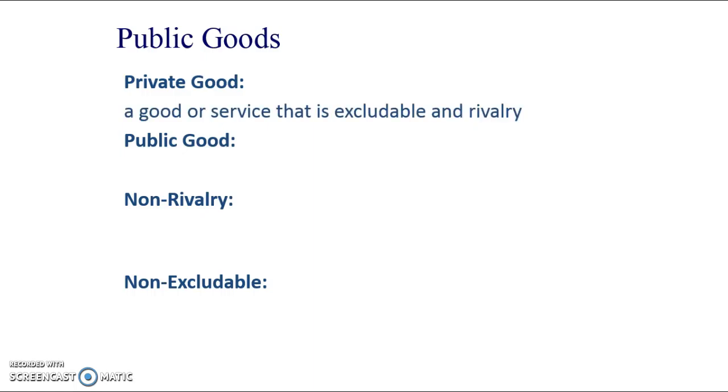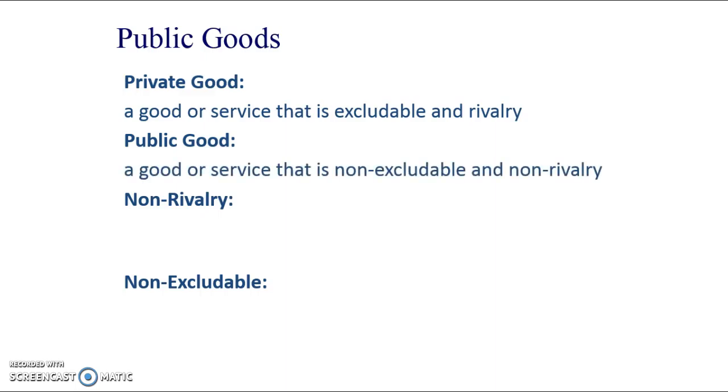A private good is a good or a service that is excludable and rivalrous. And that's going to make a lot more sense once we get into the details of what a public good is. So a public good, therefore, must be a good or a service that is non-excludable and non-rivalrous. So you really need to know these two definitions, very, very key.